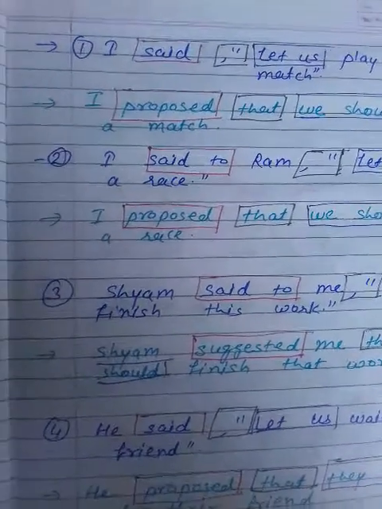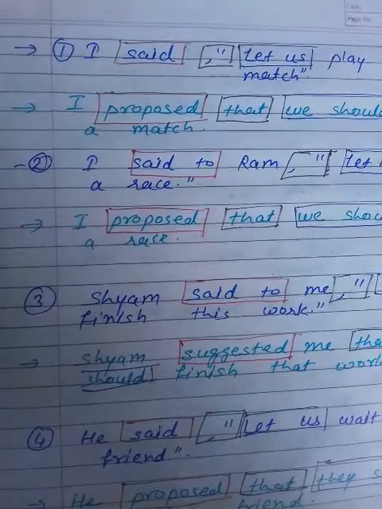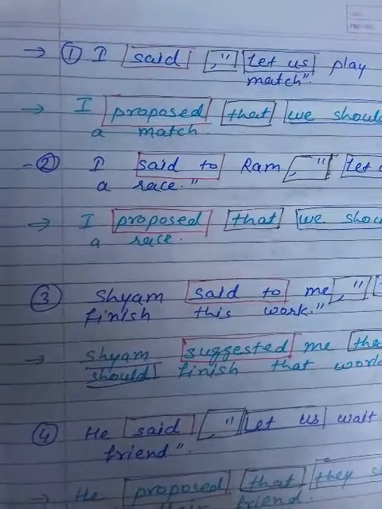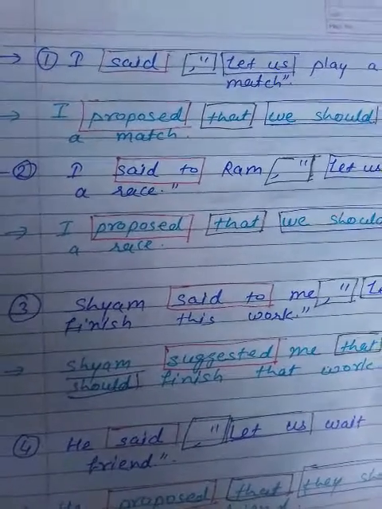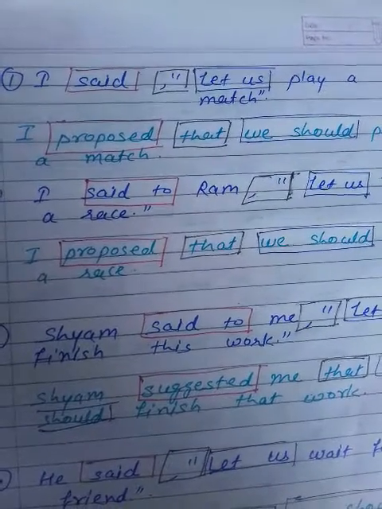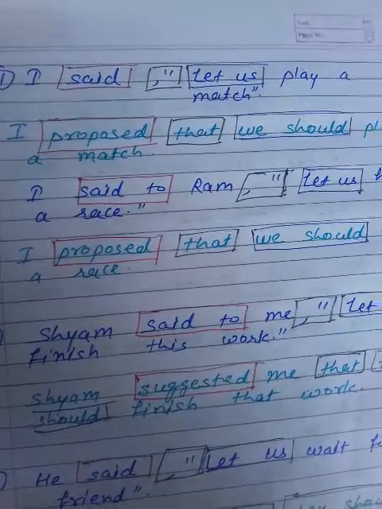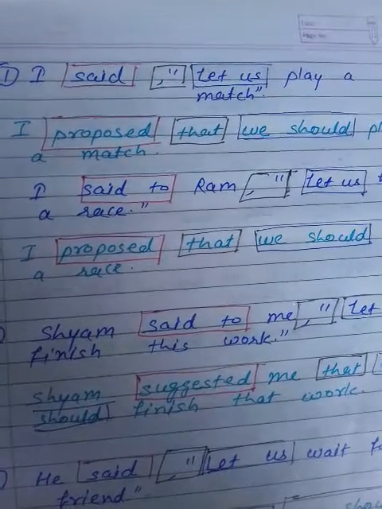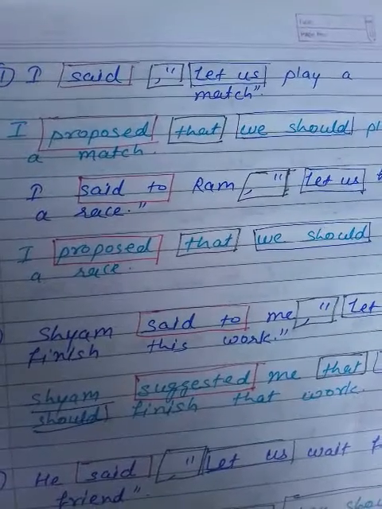You can see the subject I is written the same as here, and the reporting verb said changes into proposed. Why? Because in the sentence "let us play a match" I make a proposal here. So I am using proposed as the reporting verb.